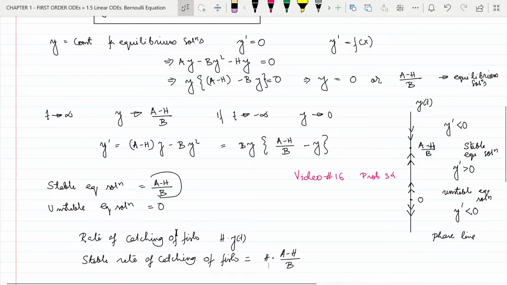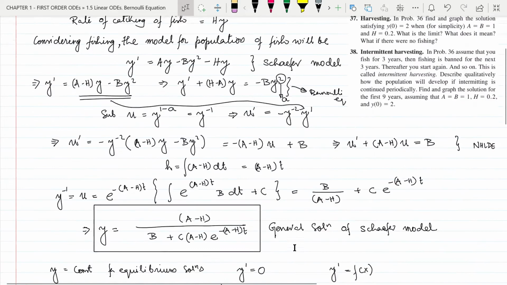Now we can obviously see that this second unstable solution multiplied by h gives us 0 rate of catching of fish. That means this solution gives us that we are not going to catch any fish, which is not useful for us. So this solution multiplied by h gives us the sustainable rate of catching of fish.